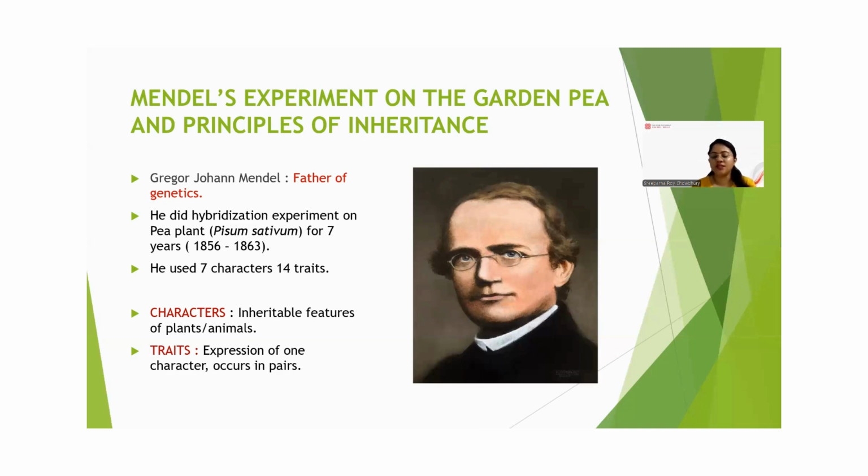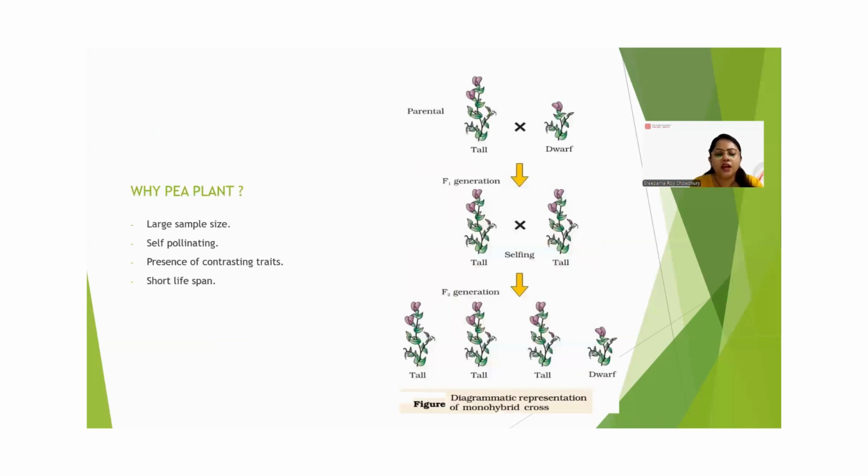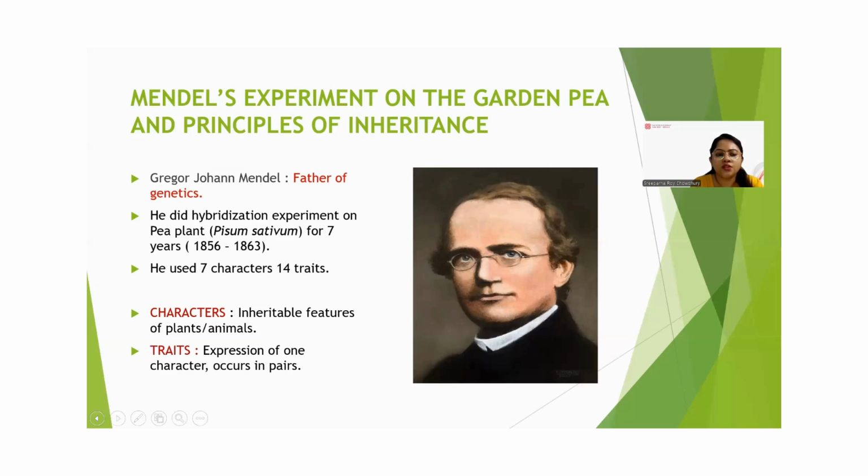But traits means the expression of that one character. A particular character is expressed in the form of traits. Traits always occur in pairs, and very significantly, this is an opposite pair, not similar. So this is the basic difference between characters and traits. Now, I already told you that Mendel used the pea plant.